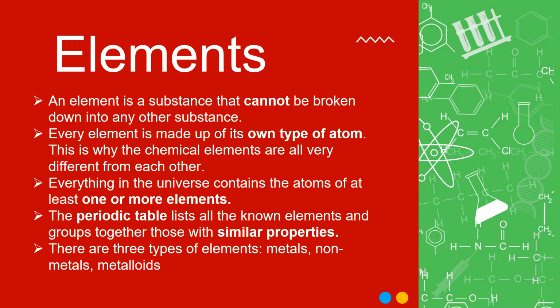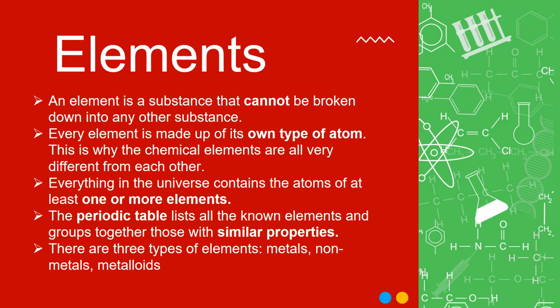So now an element. An element is a substance that cannot be broken down into any other substance. It has one kind of atom which cannot be broken down anyhow. Every atom is its own type of element. This is why the chemical elements are all very different from each other. We have 118 elements in the periodic table, and each one is different from another, and they are not at all alike. They all have their own properties, their own chemical formulas and everything.